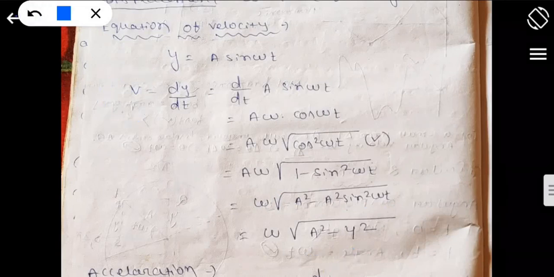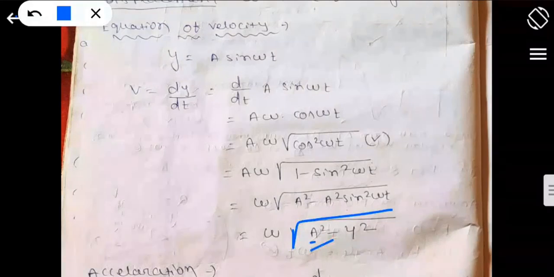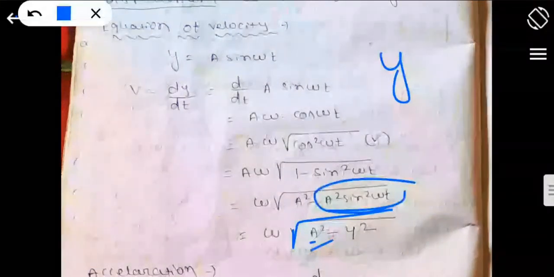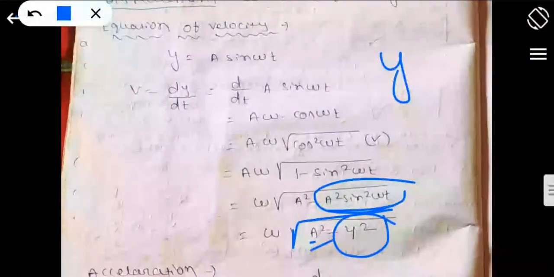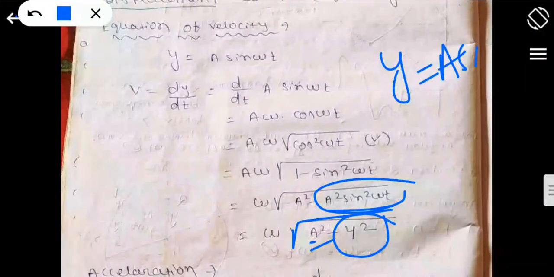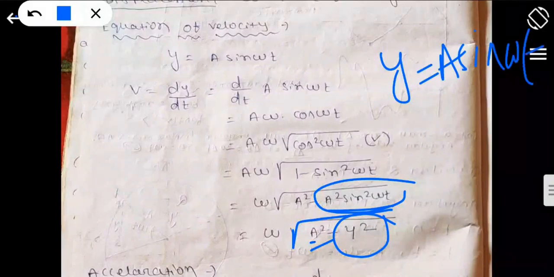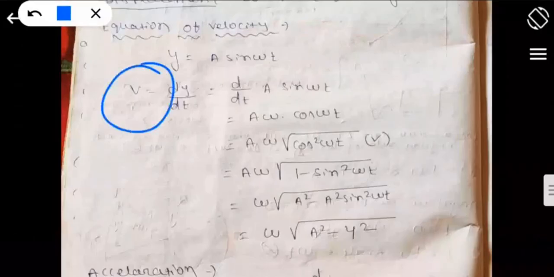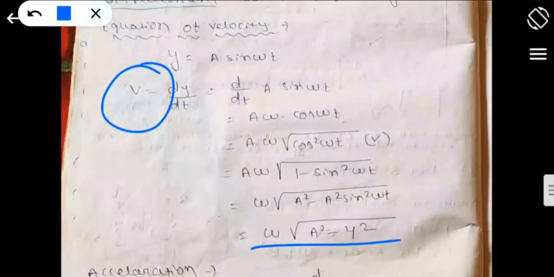Now here, omega root over of a square. Now what is a sin omega t? A sin omega t is y, so a square sin square omega t is y square, right? Y equals a sin omega t, so y square equals a square sin square omega t. So what will be the formula for v? The other formula for v is omega root over of a square minus y square. Okay, so let us stop the recording here.